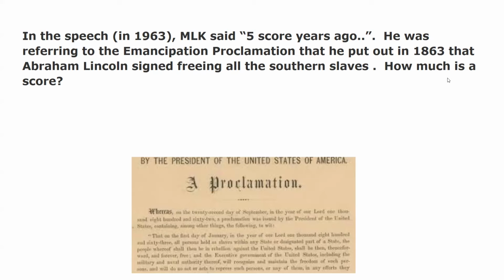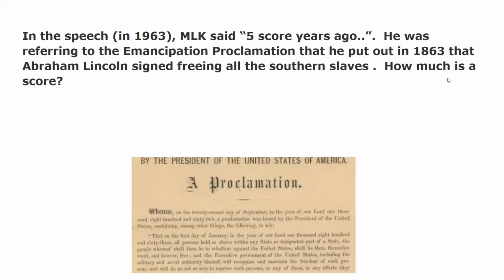So he said, "five score years ago," and I always challenge my kids and I ask you the same thing. Why not just say 100 years ago? Why five score? Well, I think it was because he was trying to honor Abraham Lincoln. And score sounds pretty cool. Maybe that's why Abraham Lincoln used it the very first time.